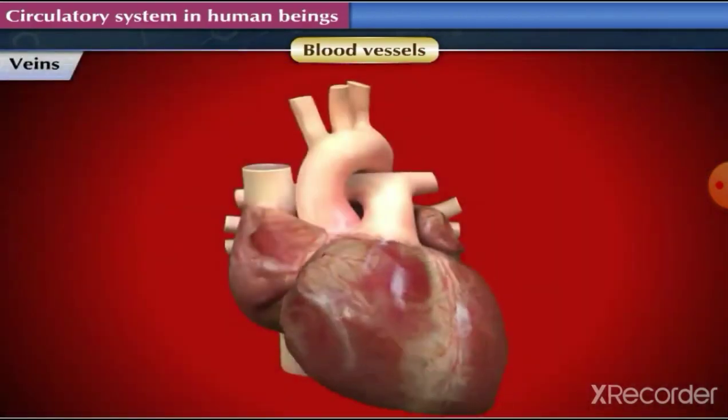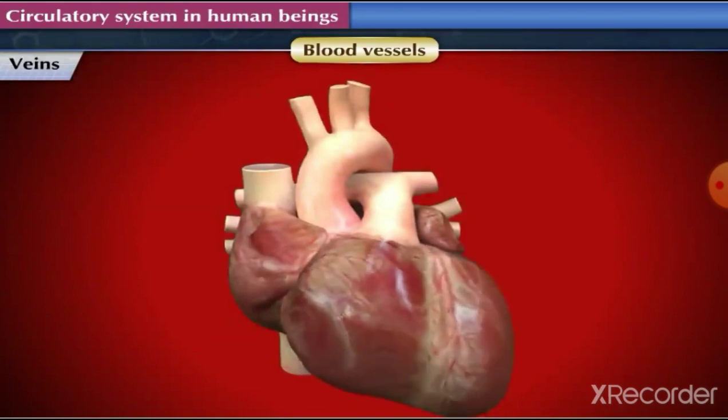Now let us study about the pumping organ of the body and the most important component of the circulatory system, that is, the heart.